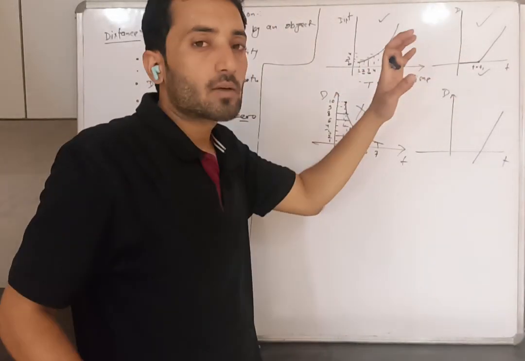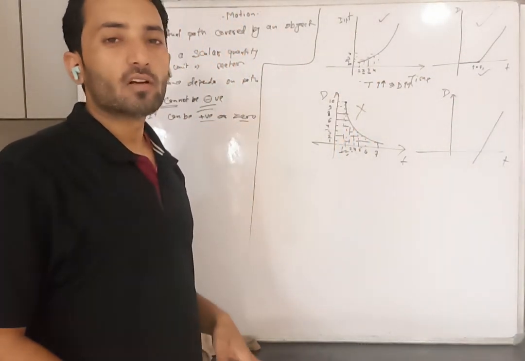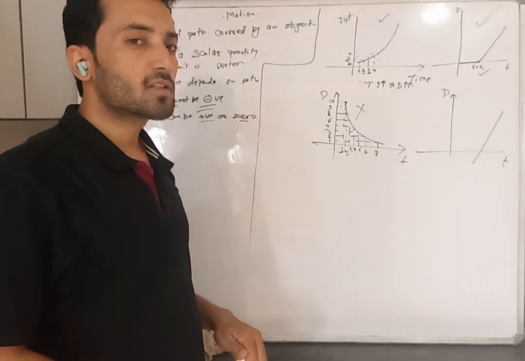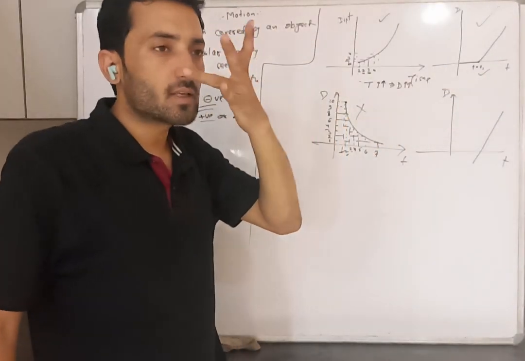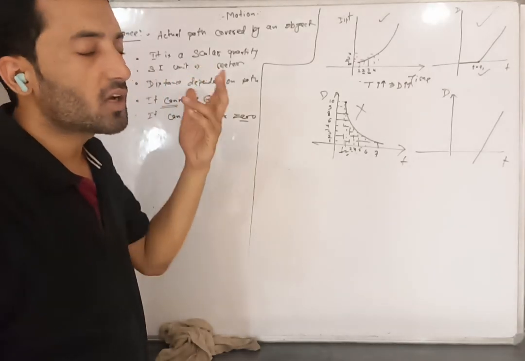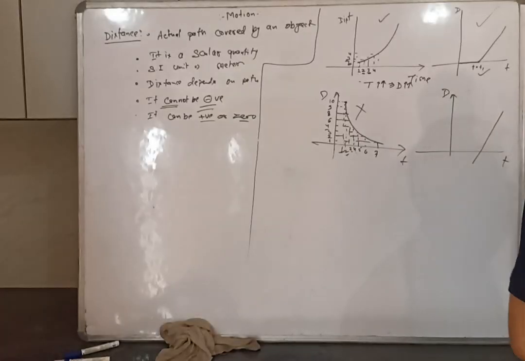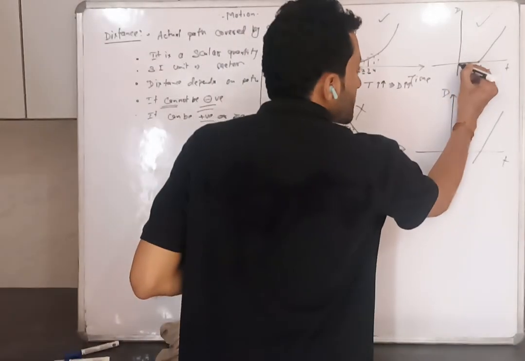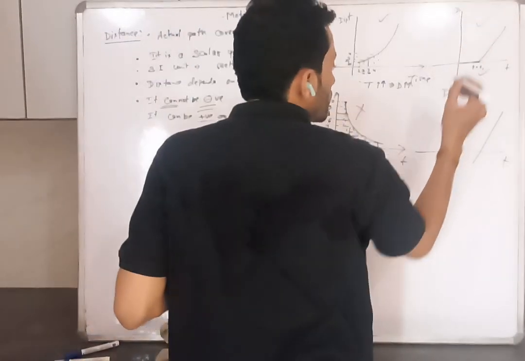How is this possible? Let's suppose I am standing here. Time is increasing. I am not moving. I am standing here, time is increasing, increasing, increasing. After t equal to t1 second, let's suppose t equal to 10 second, 20 seconds, any time, now I start moving. So my distance is increasing. Previously I was at rest, then the object started moving. So this graph is possible.